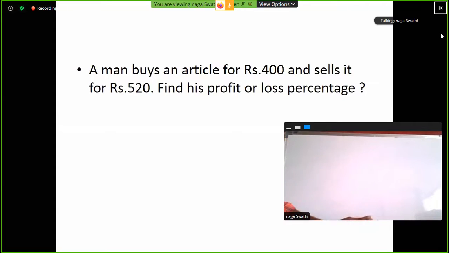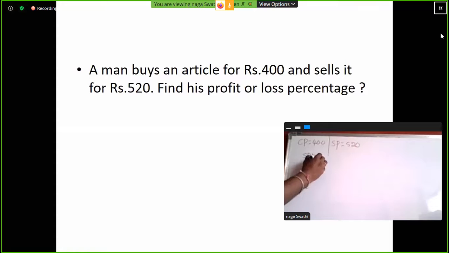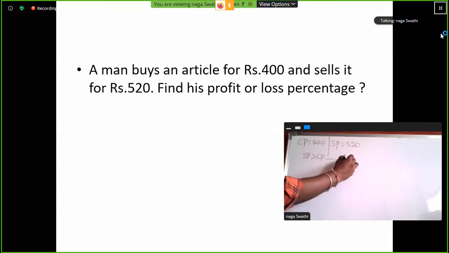See the first problem once. The cost price is 400 rupees and the selling price is 520 rupees. So which one is greater? Selling price. What is the result if the selling price is greater than the cost price? Profit. Clear? So here profit is equal to SP minus CP. 520 minus 400 is equal to 120 rupees. So this is the profit amount.